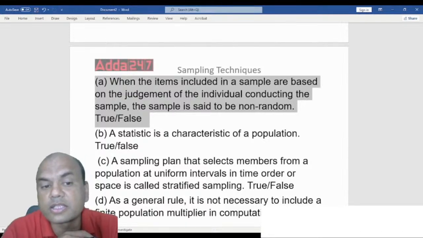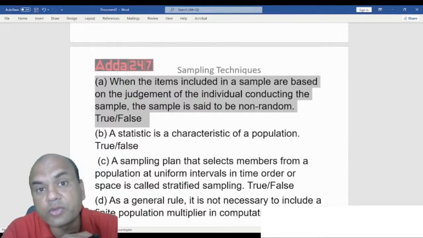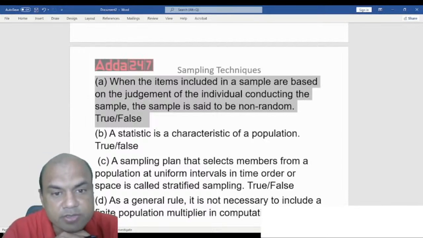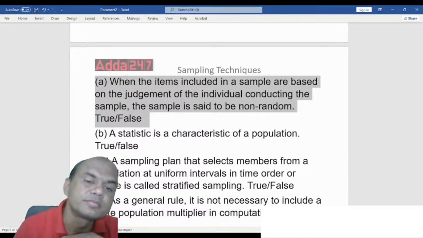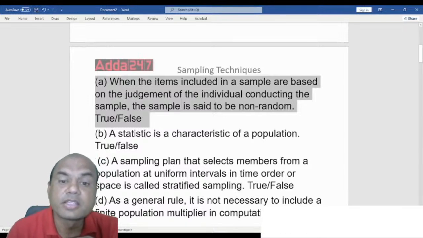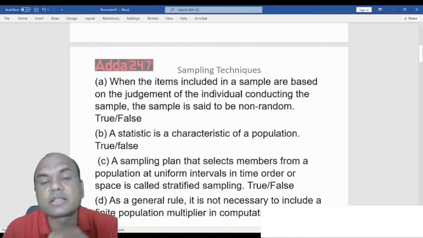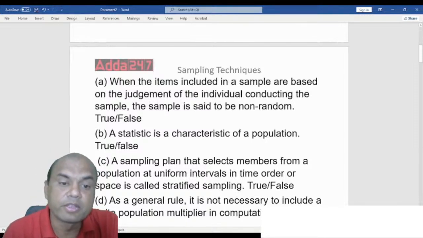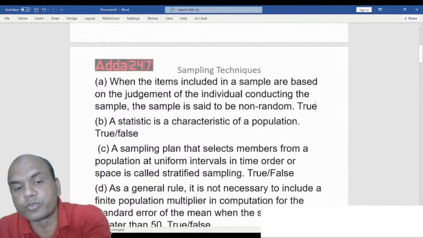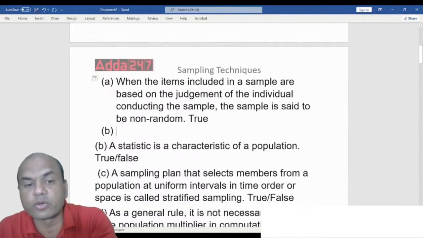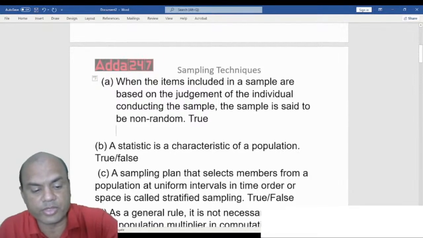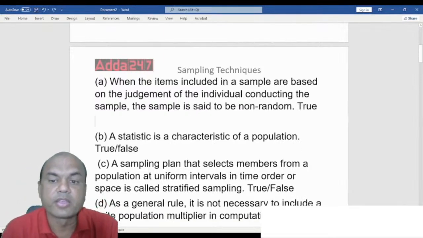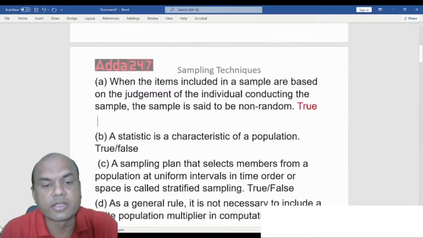Judgment of the individual conducting the sample. Correct. This is a type of non-probability sampling. So the answer for this is true, everyone. So the answer is true over here. Let me mark it over here. True.